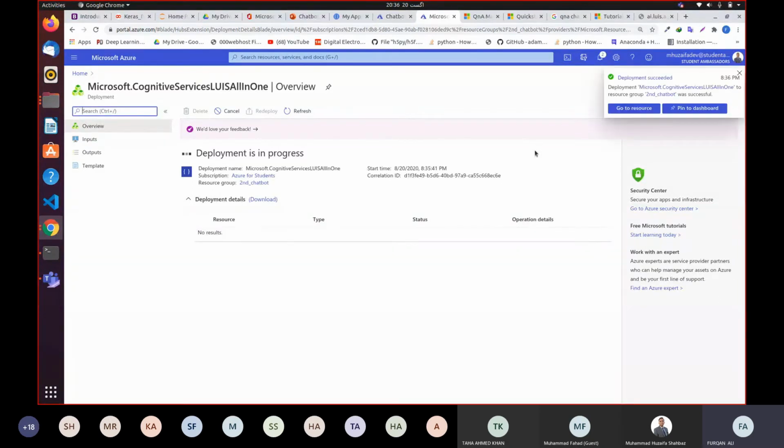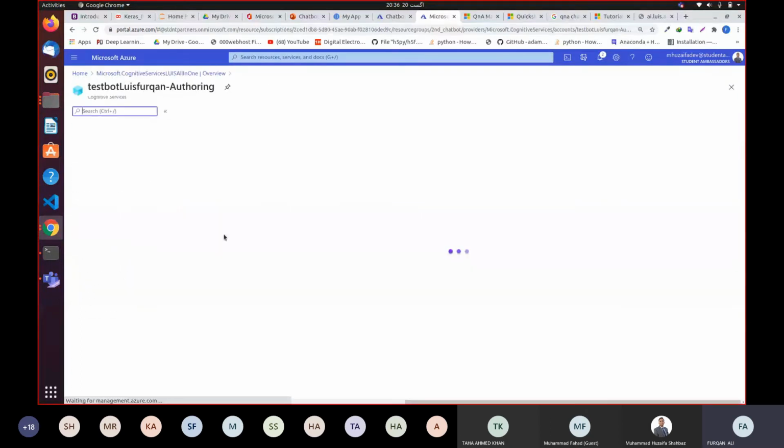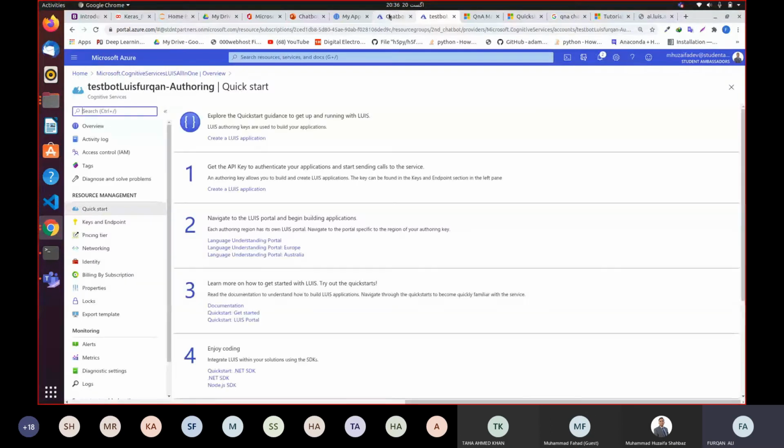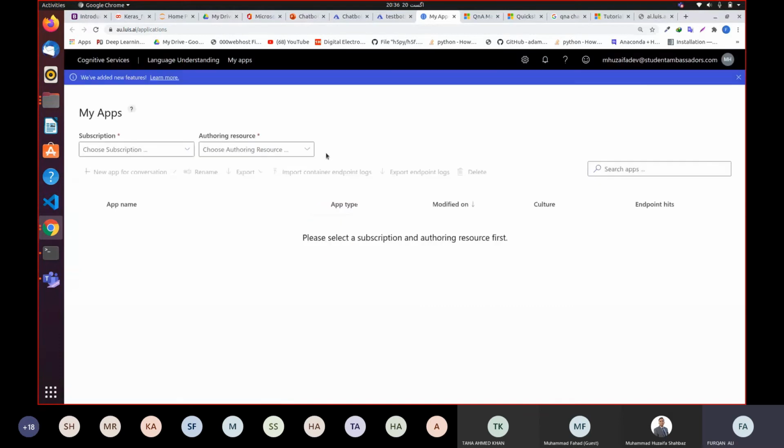Yeah, it is saying deployment succeeded. You can just click go to resources, and if you haven't opened it like this, you just go to this, and in the second, click the third one, language understanding portal Australia. It is going to open up a new tab for me. I don't need this one, so I'm going to close it, and it opens up the Louis tab. Over here, I'm going to choose my subscription type, which is Azure for Student. And now you can see the chatbot, test bot Louis Furqan, is available.